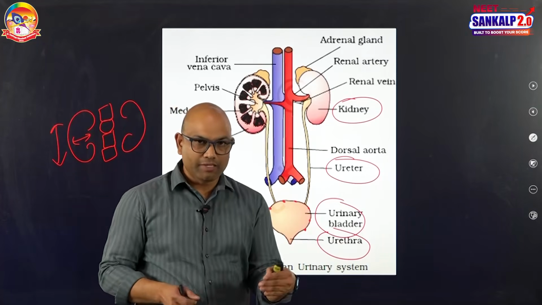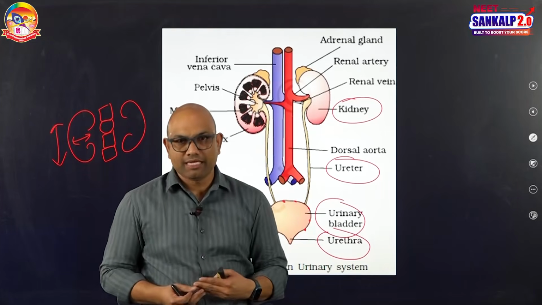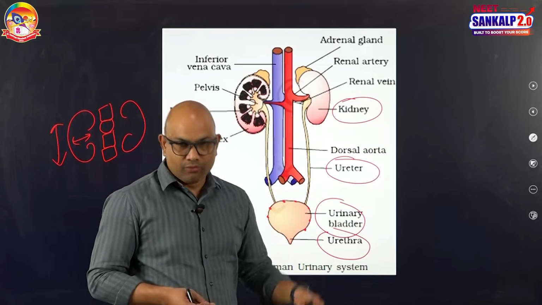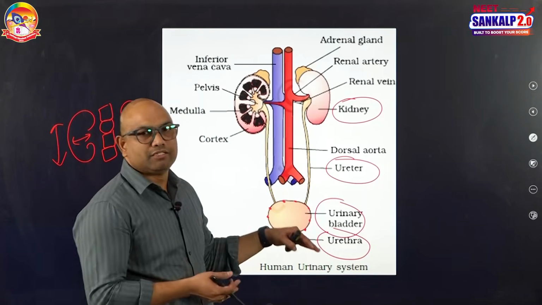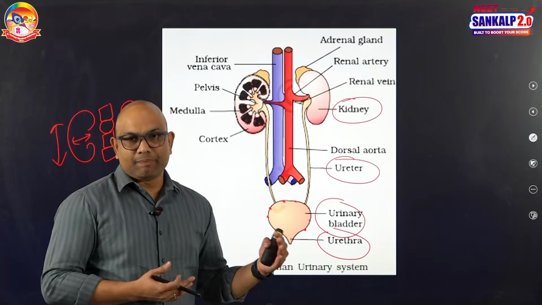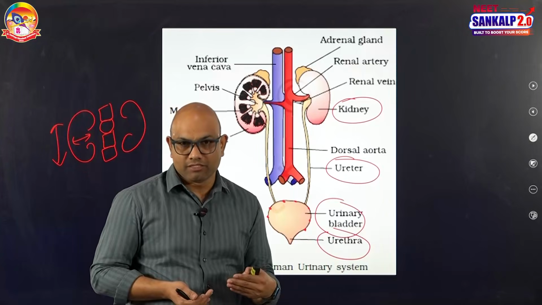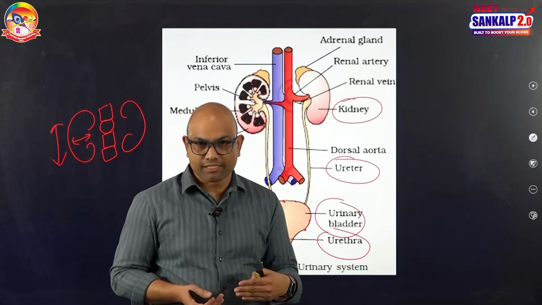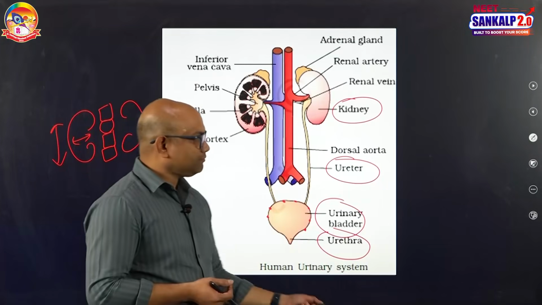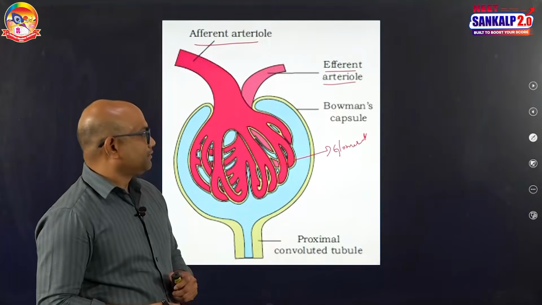The urethra opens out in females through the urethral orifice. In males, the urethra passes through the penis and opens at the tip of the penis through the external urethral meatus. The urethra in females conducts the passage of urine only, but in males it conducts urine, and as it is connected to the ejaculatory duct, it also conducts semen. Hence, it is said to be the urinogenital canal in male humans. With this, the excretory system topic is completed.